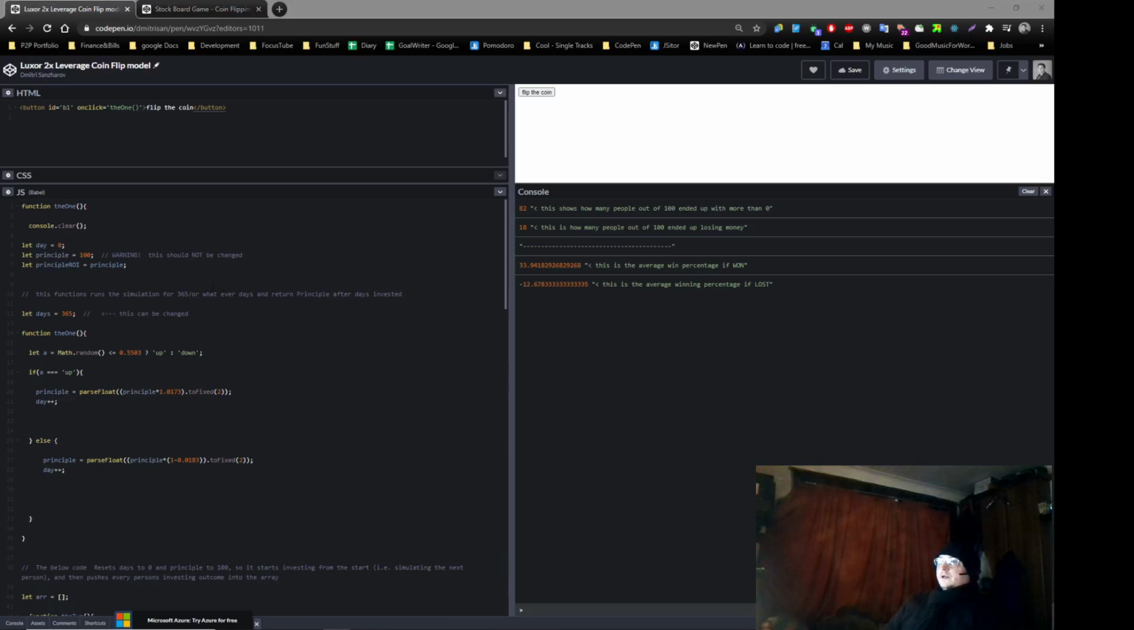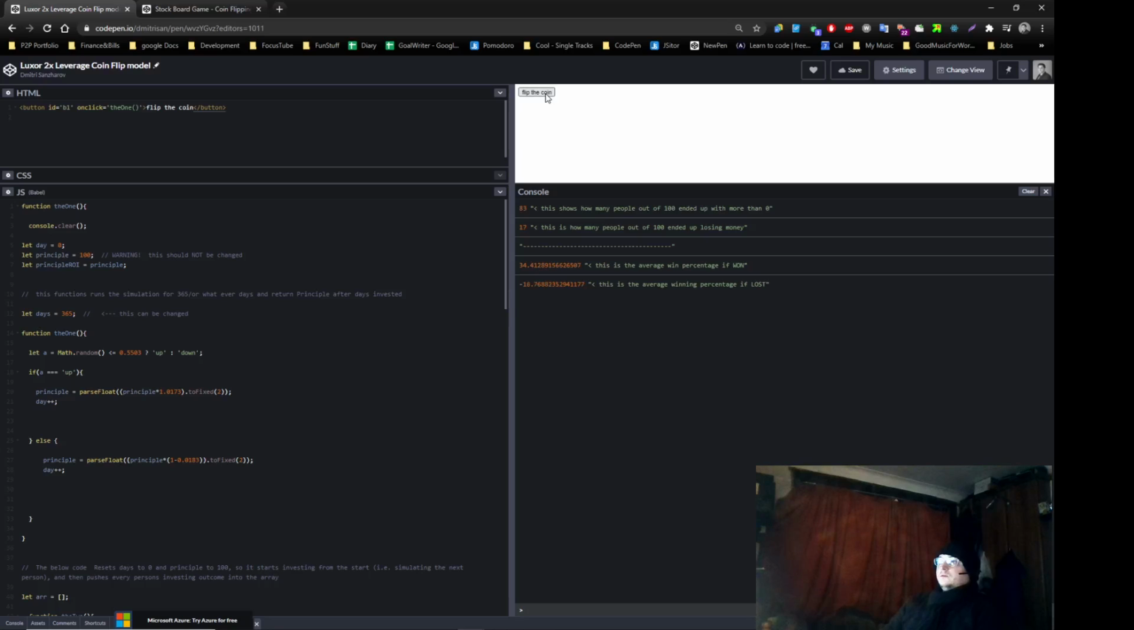So here's the model, right? First of all, let's just go mini, mini, mini, mo, flip the coin a couple of times. Let's press it 10 times. 1, 2, 3, 4, 5, 6, 7, 8, 9, 10. Okay, we'll stick to this. Perfect. 80% probability of winning, 20% probability of losing. Okay.